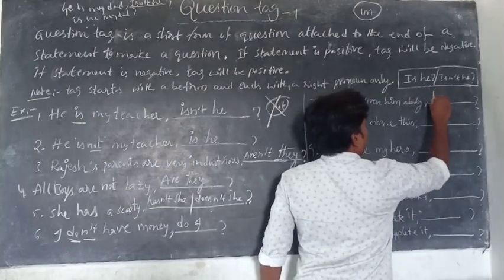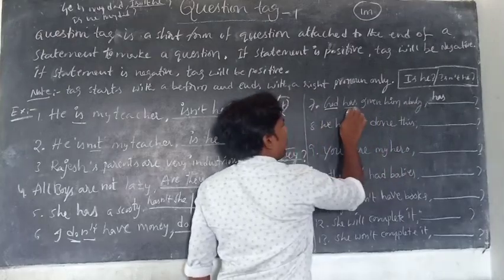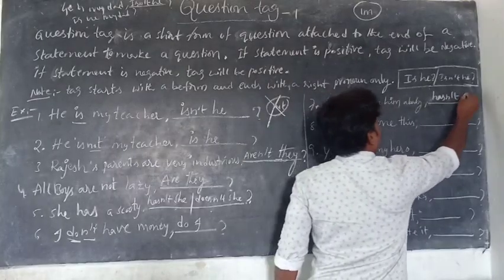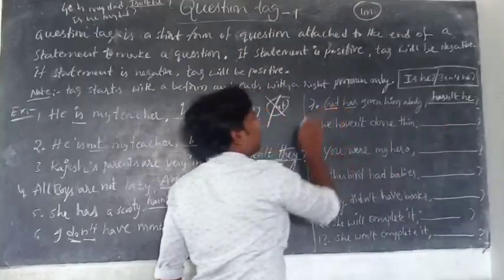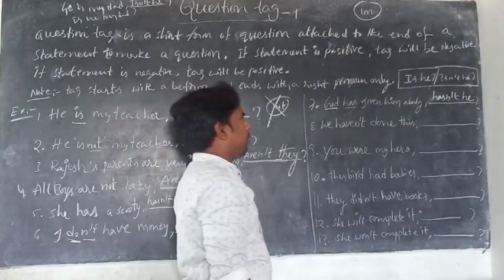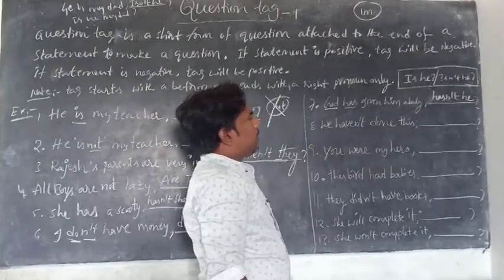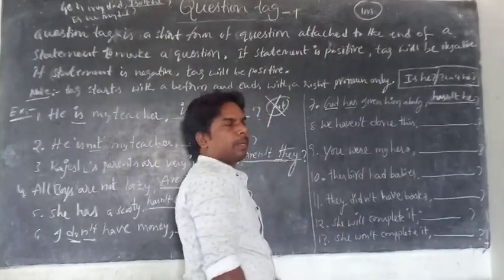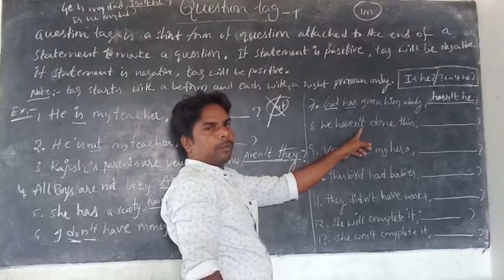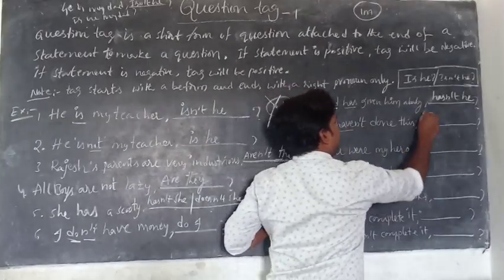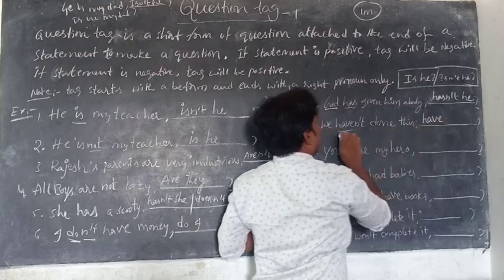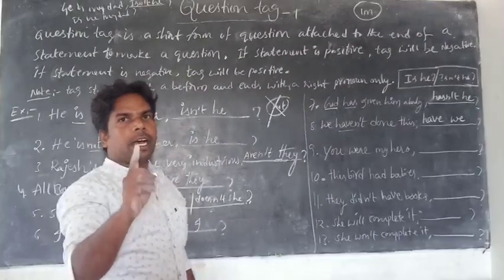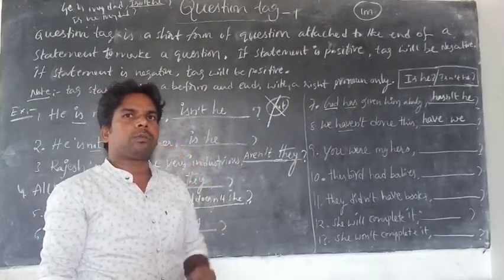The statement is positive, so the tag will be negative: hasn't. What is the pronoun? He, third person singular, male. This is present perfect, has plus V3. The statement is positive, so the tag will be negative. What is the be form? Has or have only. Haven't we? Hasn't he?